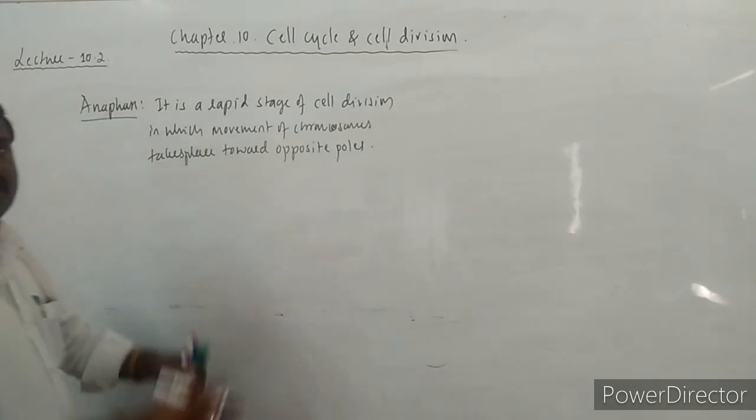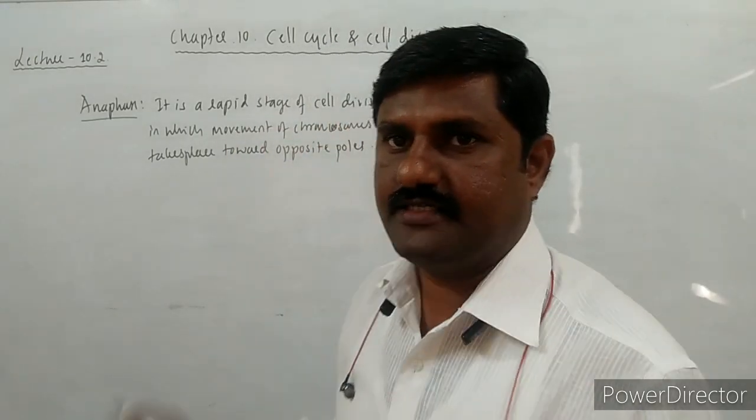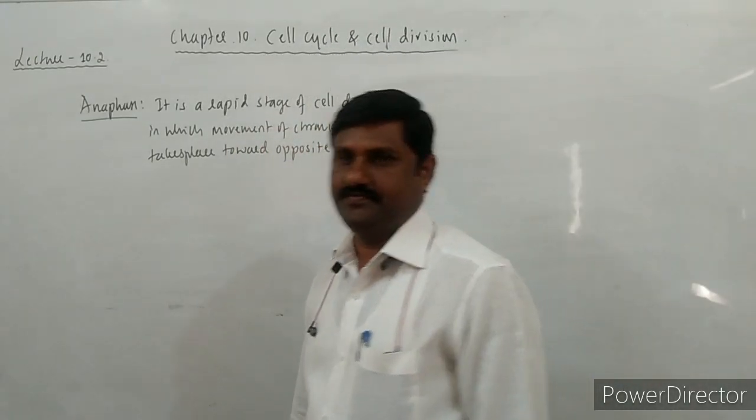See, a rapid movement of the chromosomes towards the opposite poles occurs in case of anaphase over here.